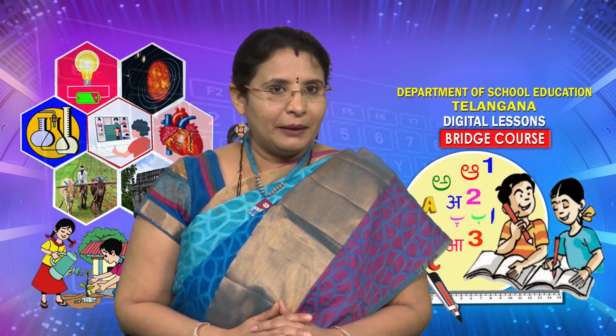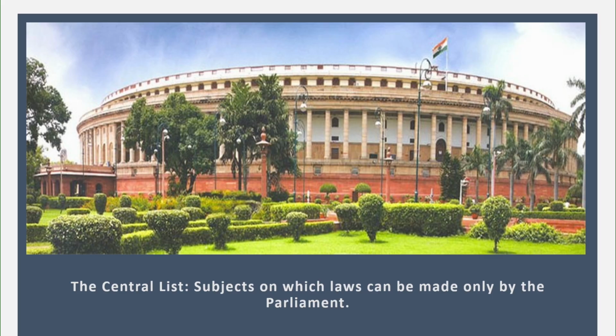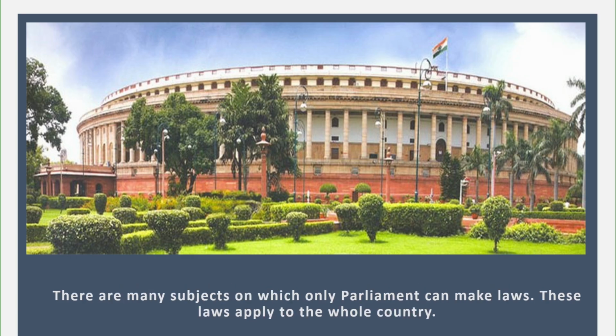Some laws are made by the Parliament, whereas some laws are made by the State Legislative Assembly, and some laws are made by both. Now let us learn about the laws which are made by the Parliament, and that will come under the central list. These comprise the subjects on which the laws can be made only by the Parliament. There are many subjects on which only Parliament can make the laws, and these laws will apply to the whole country.